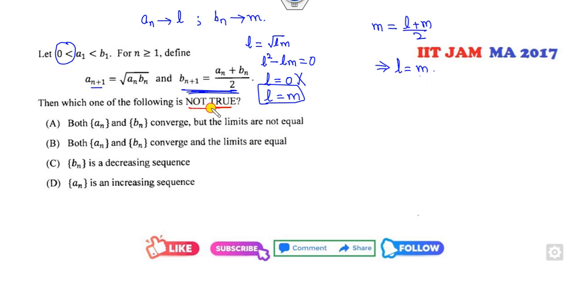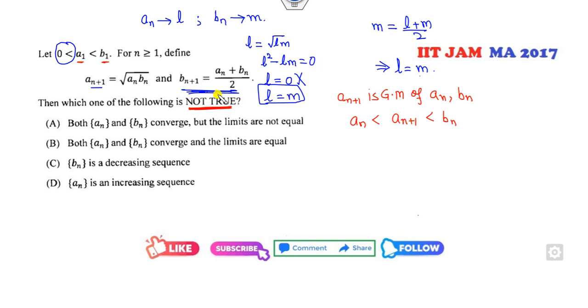Which of the following is not true? Fine. Now we will see whether it's bounded. How can you prove that it's convergent? Its limits are the same. Whether it's convergent or not, now you can see. What is the meaning of that? An plus 1 is the geometric mean of An and Bn. So that means An should be less, because A1 is less than B1. So I can write here.